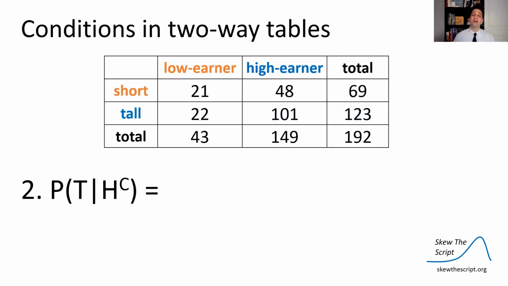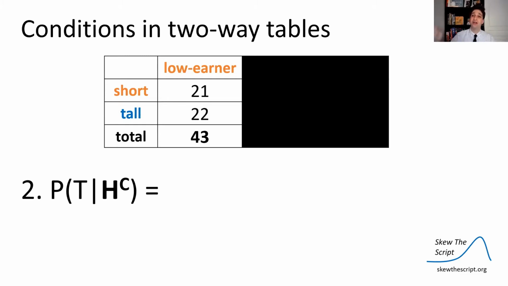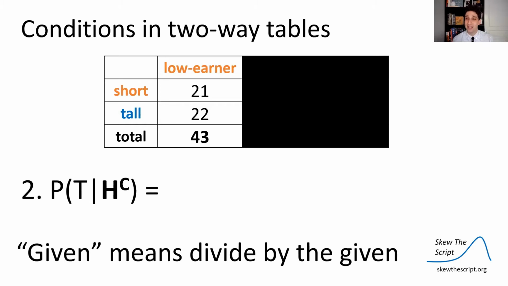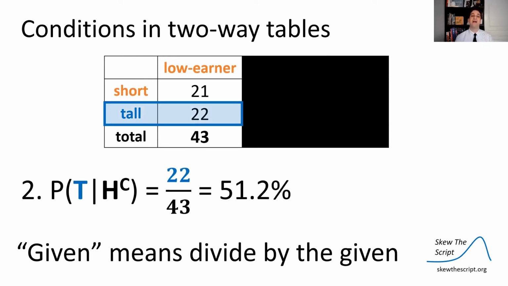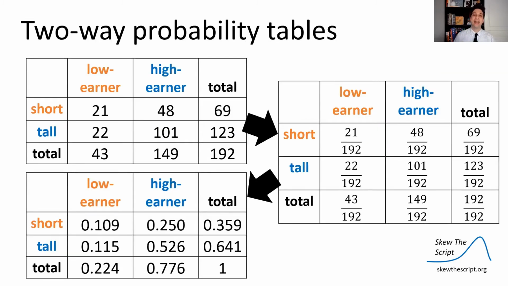Now let's put a condition in there. Let's find the probability they're tall given they were not a high earner, given they were a low earner. So if I know for sure they're a low earner, I can ignore all that part of the table. I'm just going to look at those who were low earners. So the new total number of possibilities is that column total of 43. Remember, given means divide by the given. So I'm going to divide by 43, my new total number of possibilities. Now I'm looking for the people among those who were tall. So I'm going to divide those 22 who were tall out of the 43. Probability is 51.2%.